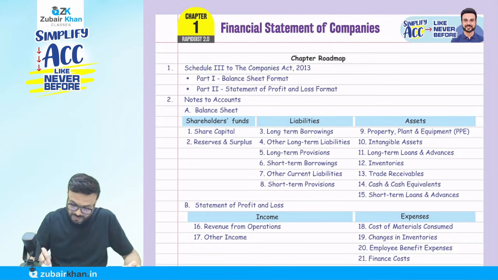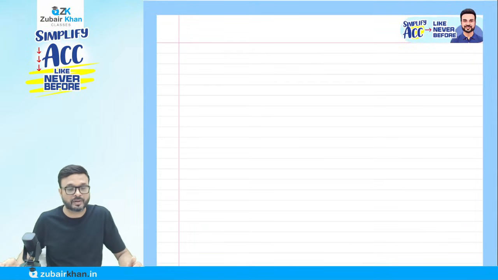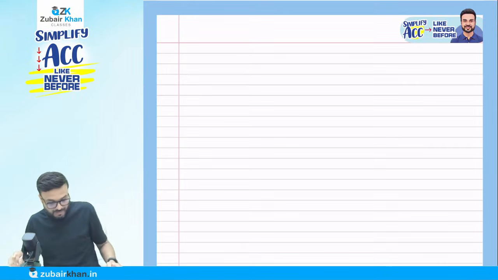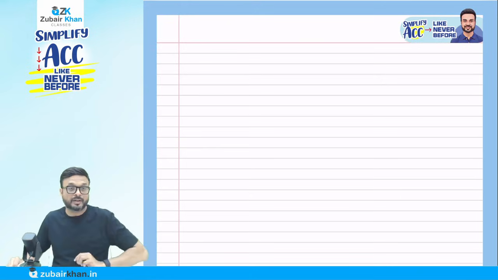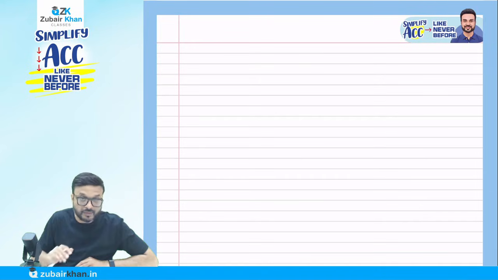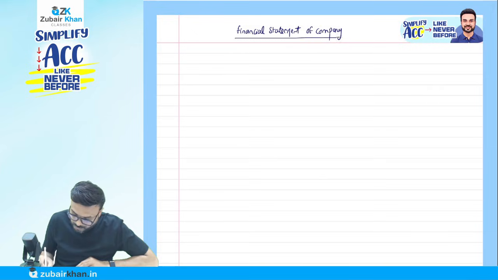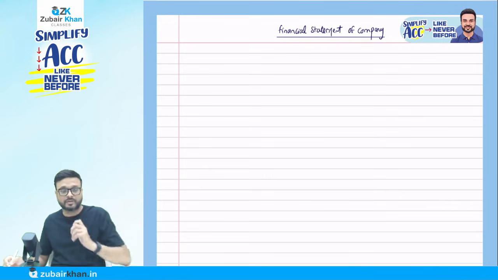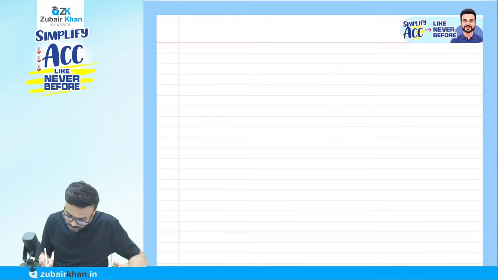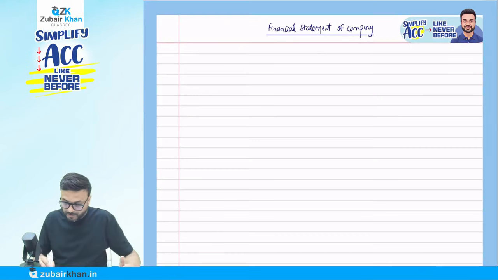Now in your notebook, you can give the heading. We are starting the financial statement of company. But before I come to the concept, I want to discuss one thing, and we call it the accounting cycle. First, give the heading in your notebook: financial statement of company. It is your first chapter, chapter number 1. You can write it down.